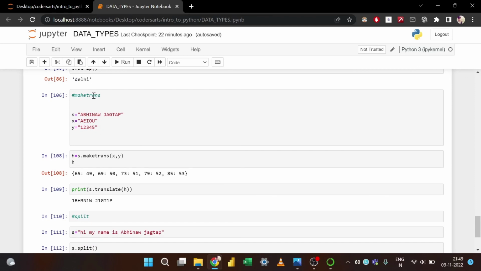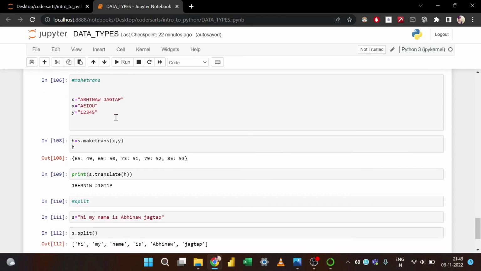And after that we have maketrans. Maketrans means if I want to use certain things instead of certain other things, if I want to transform certain things with the same amount of certain other things. For example, if I want to replace a, e, i, o, u with 1, 2, 3, 4 and 5 in my name, wherever I find a, e, i, o, u. What I can do is make use of the maketrans function.